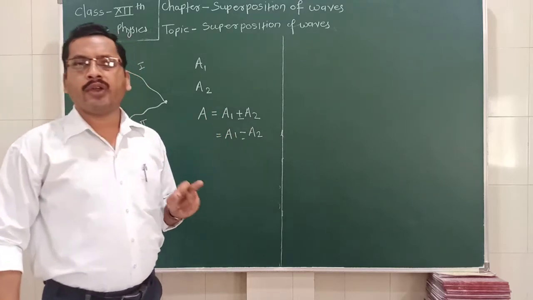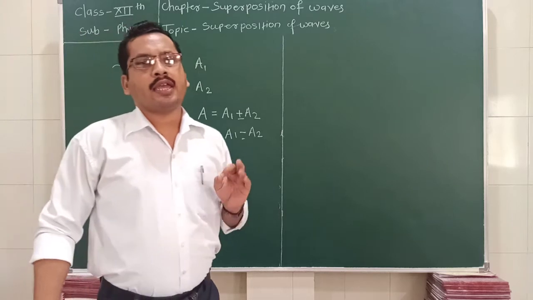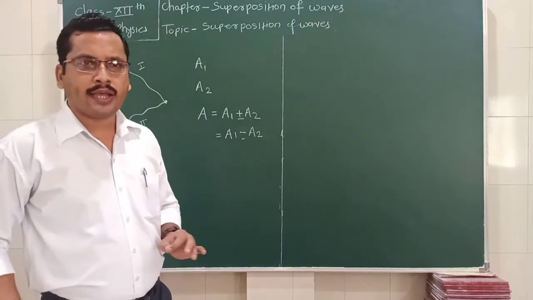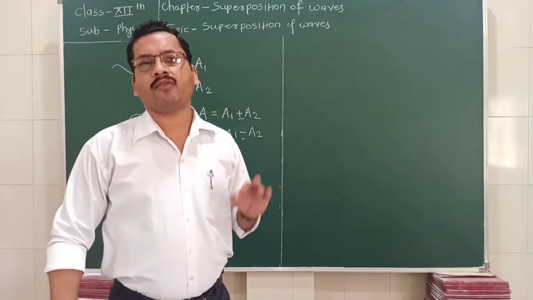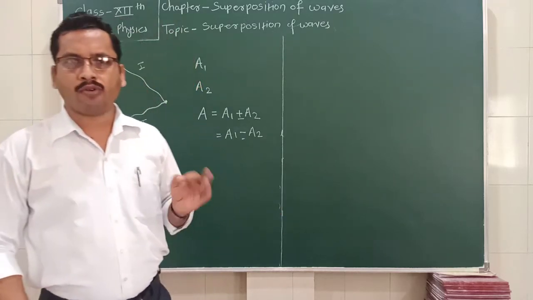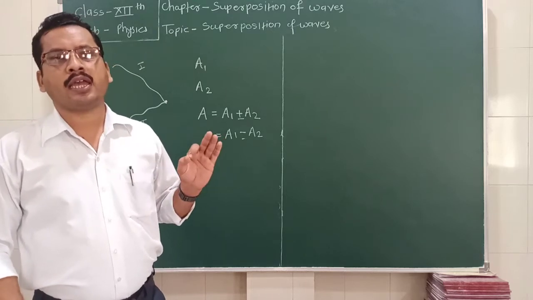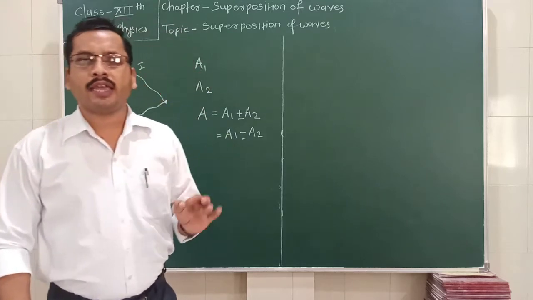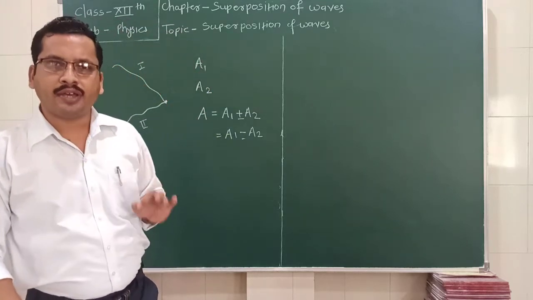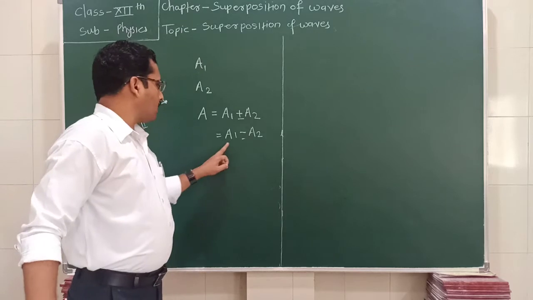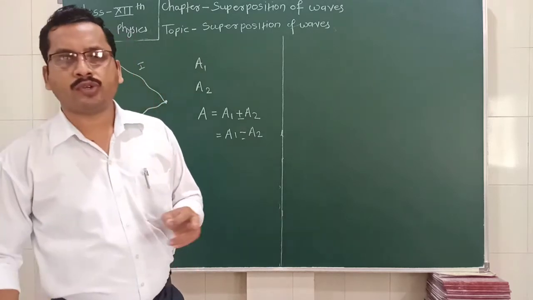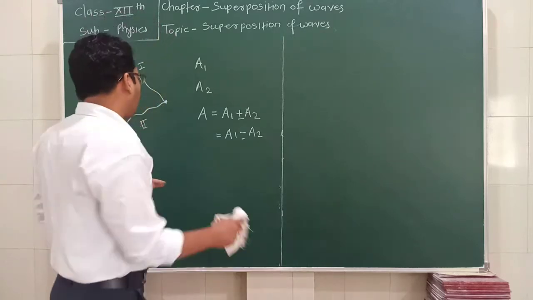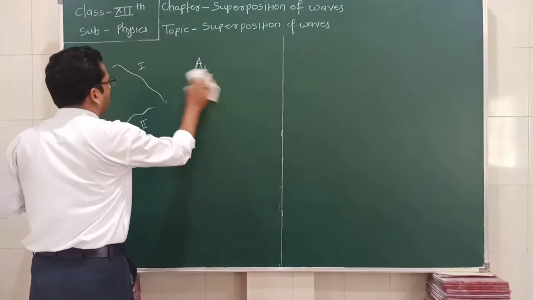So what is the meaning of vector sum? Vector sum means we use the positive sign when the waves are in phase, and we use the minus sign when the waves are out of phase. Out of phase means the crest of one and the trough of the second arrive at a point simultaneously, then the displacement decreases. The vector sum is a1 minus a2. So this is the superposition of waves. We again define the superposition of waves like this.